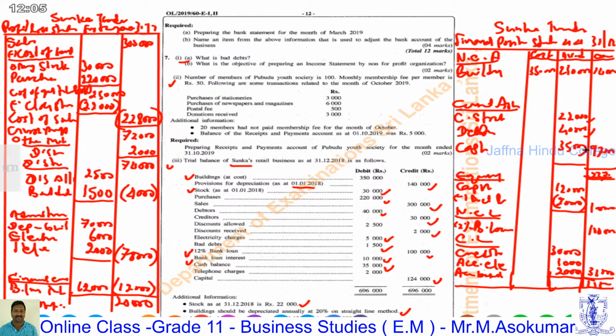Here 100,000 plus 100,000 plus 33,000 gives the total, and the 4,000 deducted, 3, 4, 70, 72.